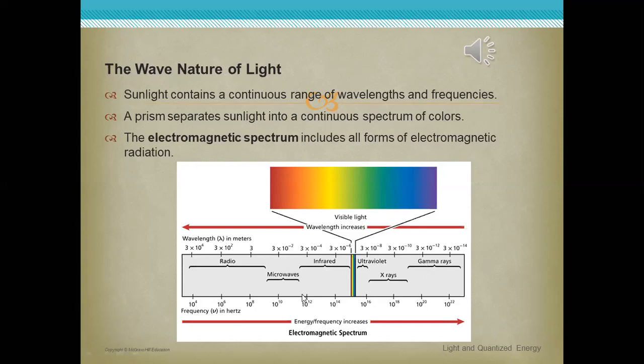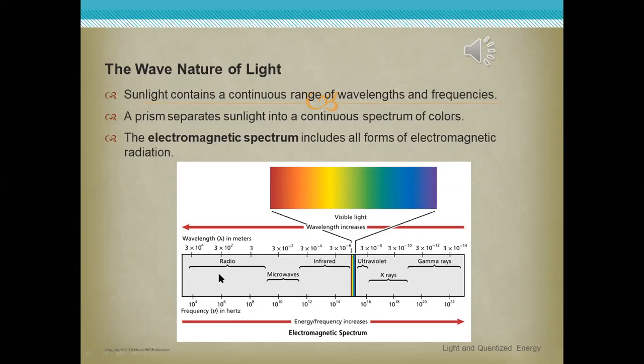So energy and frequency increase in this direction, as gamma rays have the highest frequency but the shortest wavelengths, and vice versa.